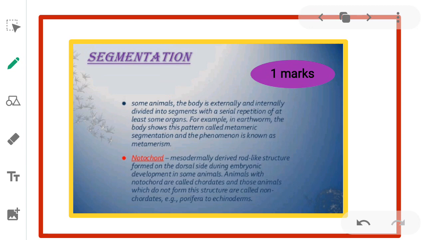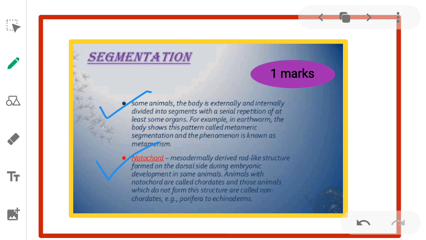What do you mean by segmentation? In some animals, the body is externally and internally divided into segments with a serial repetition of at least some organs. For example, in earthworm, the body shows this pattern called metameric segmentation, and the phenomenon is known as metamerism. You can find this metamerism or segmentation in earthworm.